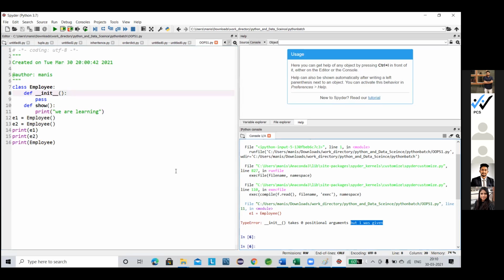We did not declare any argument here, but one is given. So where did the one come from? The one is nothing but the reference of the employee. As I told you, by default it is sent.